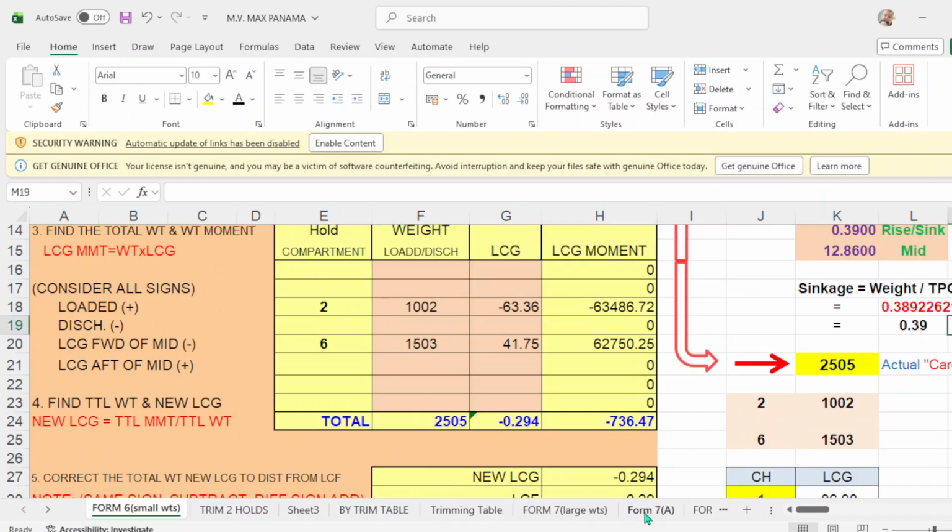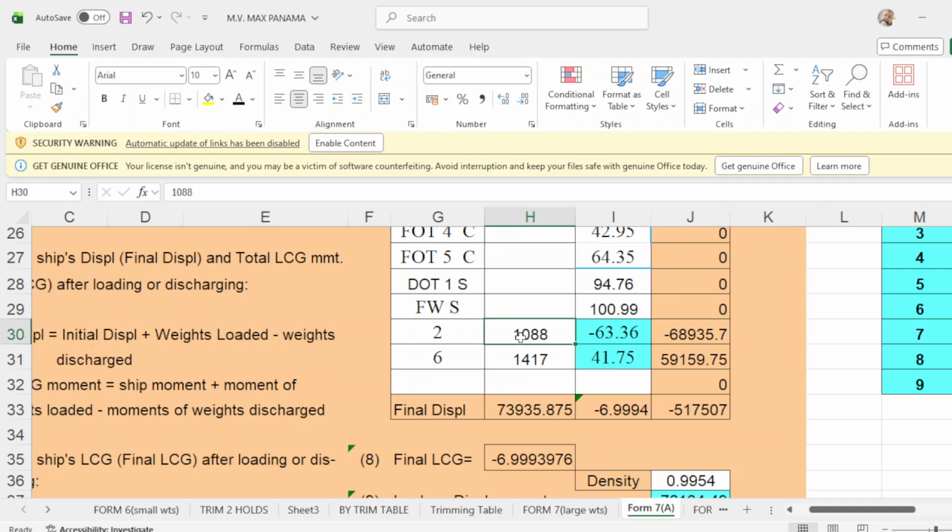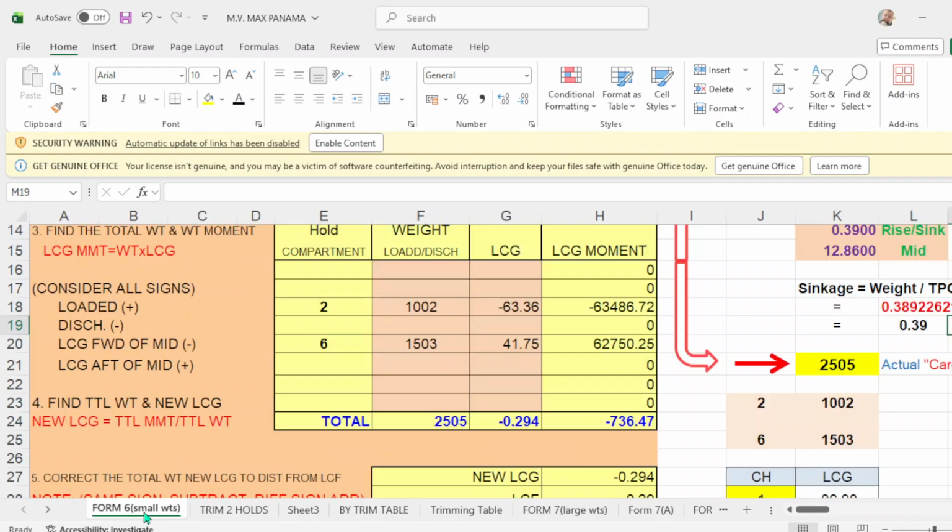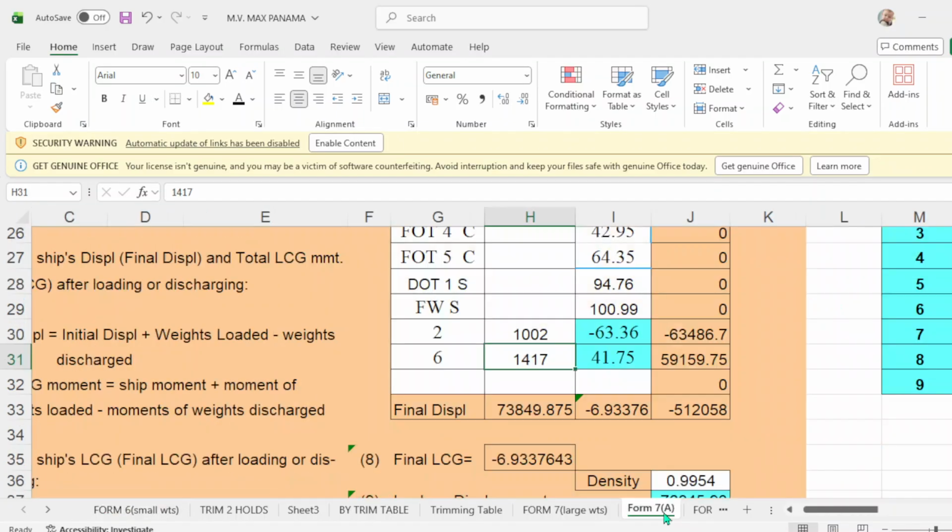So put your 1002. 1002. Okay, and number 6 should be 1503. Okay, 1503. Here, 1503.